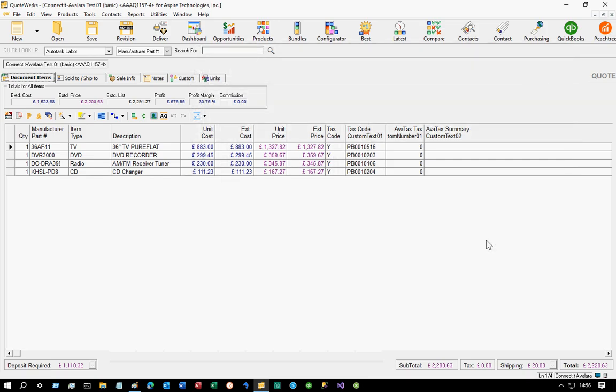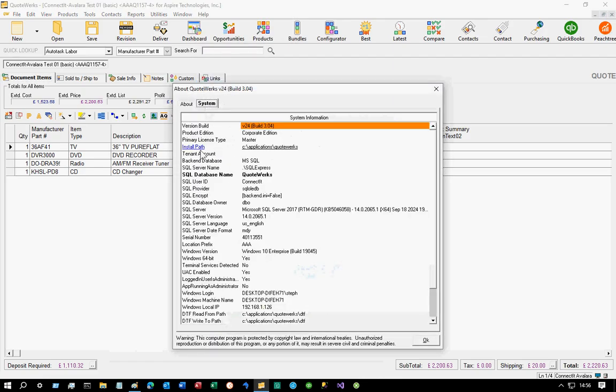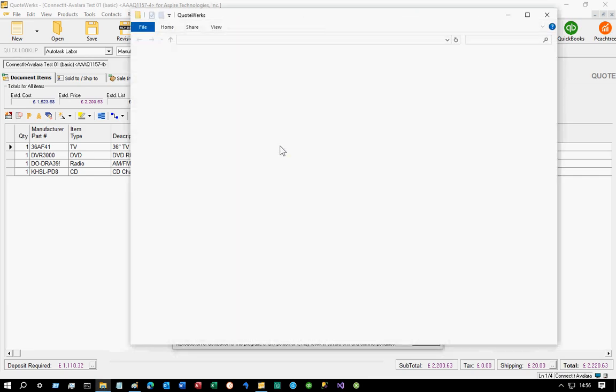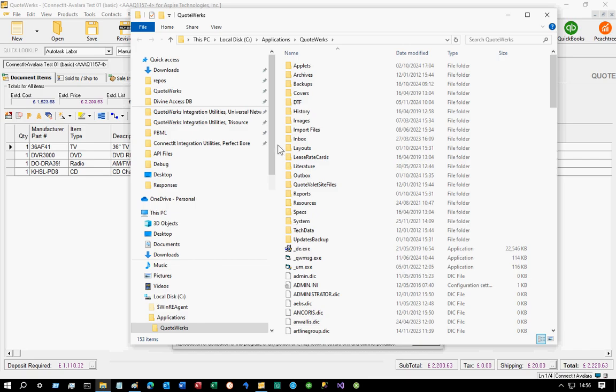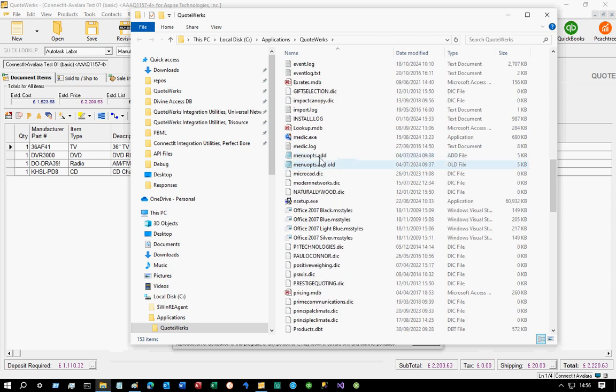Okay, the second lot of files are the configuration files. There's a few steps to get into these, but if you follow this and keep pausing periodically, hopefully you can keep along. We're going to go to the QuoteWerks Help menu, and we're going to hit the About screen. From the About screen, we're going to go to the System tab, and we're looking for this installation path. If I click on this installation path, it's going to open up a Windows file dialog, and this is where I'm running QuoteWerks from. I'm going to scroll down in this list and find the menuops.add file.